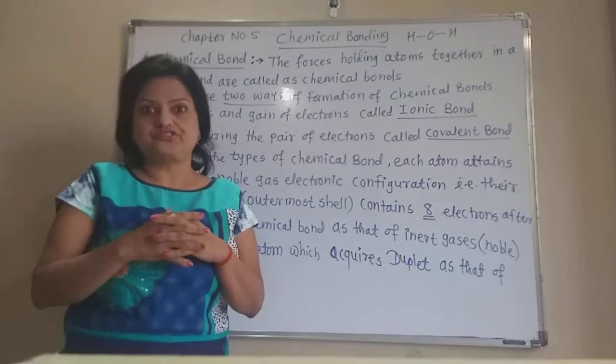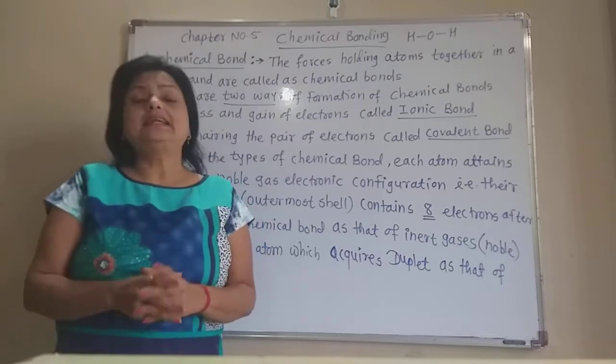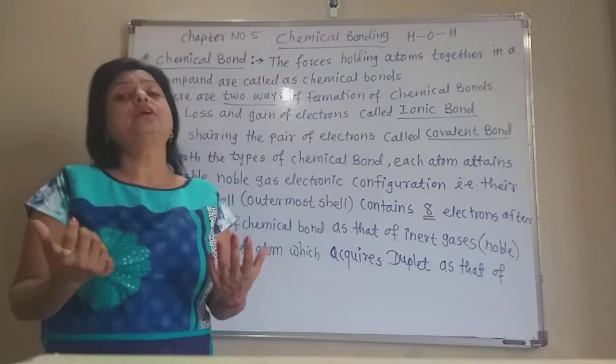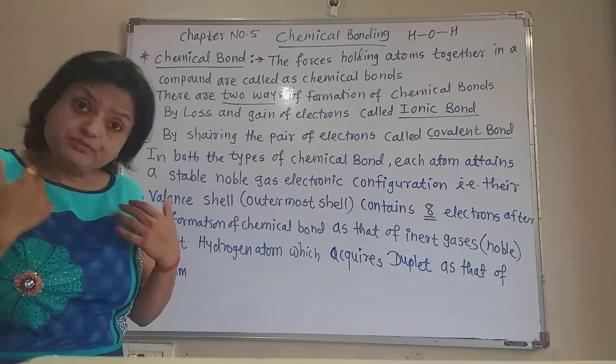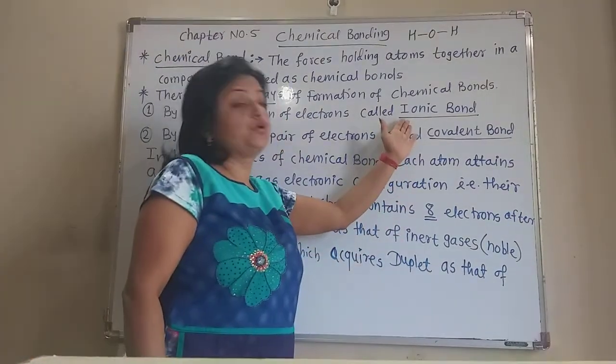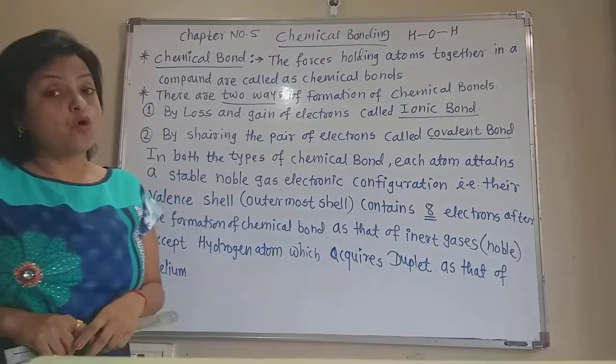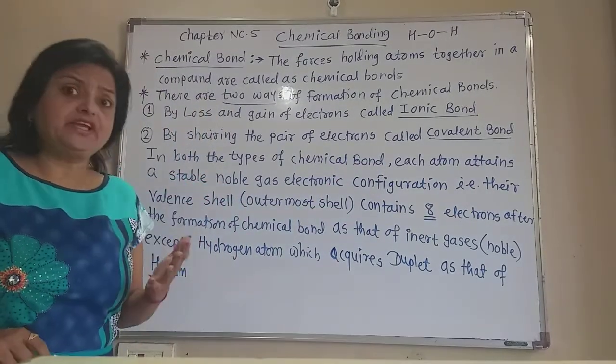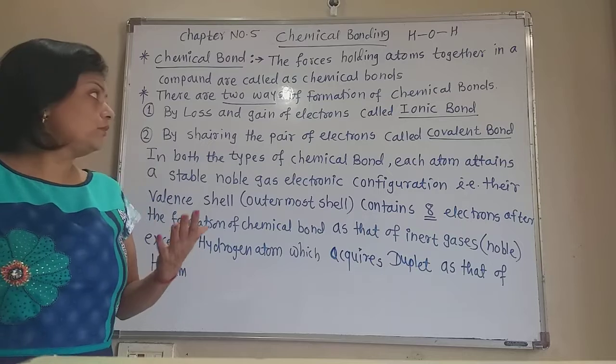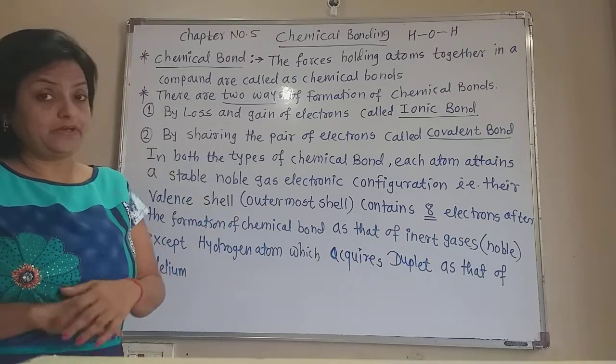The oppositely charged ions have attractive forces, and that attractive force is nothing but the chemical bond, which is called the ionic bond. We'll see later how the ionic bond is actually formed. But this is one way of formation of a chemical bond, by loss and gain of electrons.